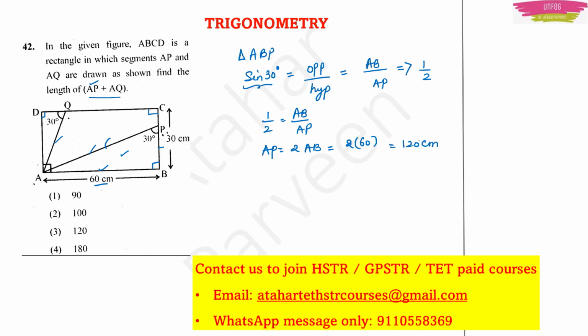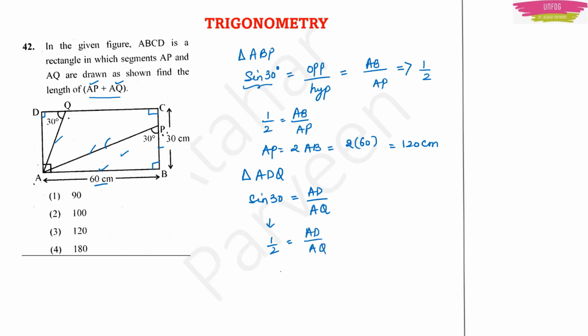So I got AP. Now I should get AQ. Now to get AQ, what I have to do? I have to take triangle ADQ. In this triangle also I will take sine 30 degree, and here the 30 degree opposite side will be DA or AD, and the hypotenuse in the triangle will be AQ. So sine 30 is half and AD upon AQ, but I want AQ, that's why I will write AQ is equal to 2 times AD. But AD is given as 30 centimeter because this is a rectangle. BC is 30 centimeter, so opposite sides are equal. So AD also will be equal to 30 centimeter. So 2 into 30 centimeter, it will be 60 centimeter.